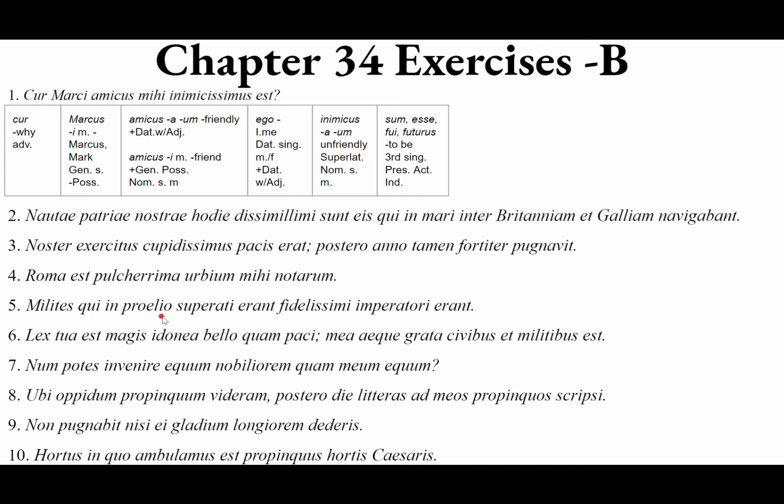Qui in proelio superati erant. You can put brackets around it to help you. Draw an arrow from the relative pronoun to its antecedent milites. They must agree in gender and number, not necessarily in case. So milites could be nominative or accusative. Qui, that has to be nominative. So qui is going to be the subject.